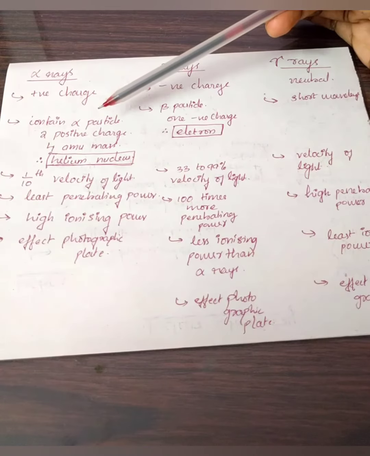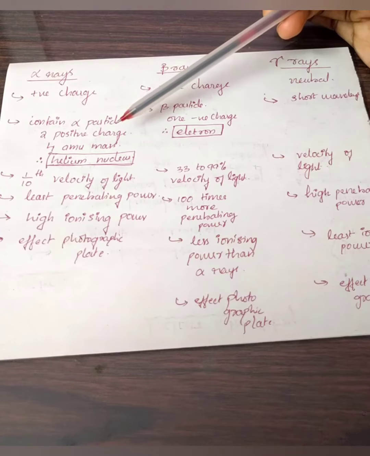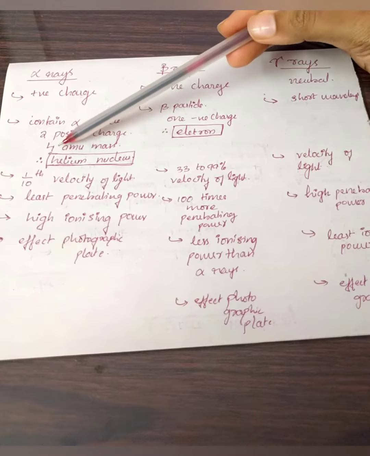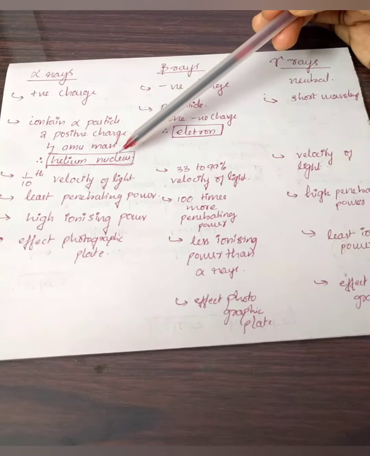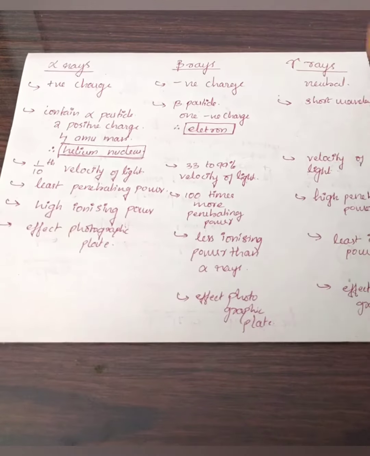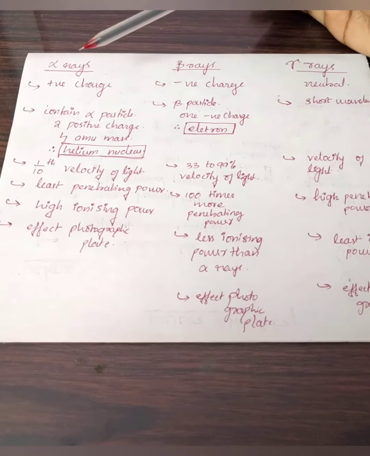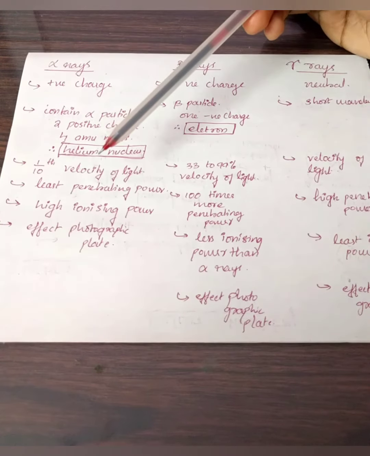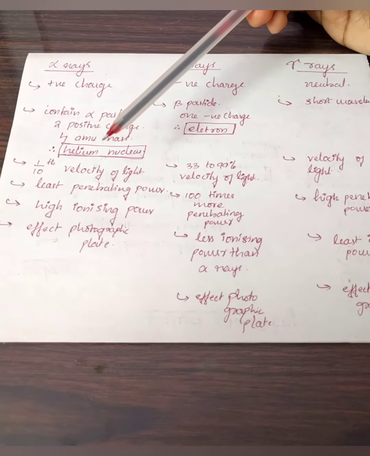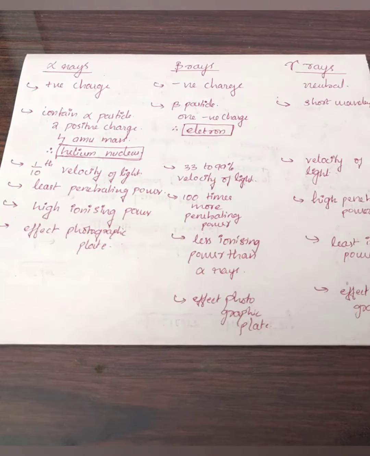Then what is an alpha ray? Alpha rays consist of 2 units of positive charge, and they have an atomic mass unit of 4. So we can say they are equivalent to a helium nucleus, or an alpha particle. So that is all about the nature of an alpha ray. Then coming to the velocity of alpha rays, they can travel at almost 1/10 the velocity of light.